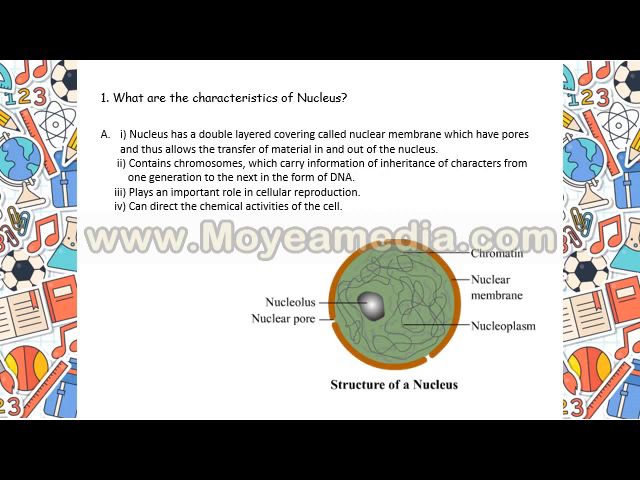It contains chromosomes which carry information of inheritance of characters from one generation to the next in the form of DNA. It plays an important role in cellular reproduction and can direct the chemical activities of the cell. So the nuclear pore is there, the nucleolus is there, the nuclear membrane is there, the nucleoplasm is there, and chromatin is there, where the chromosomes are present containing DNA. So this is the structure of a nucleus, the most important member of the cell.